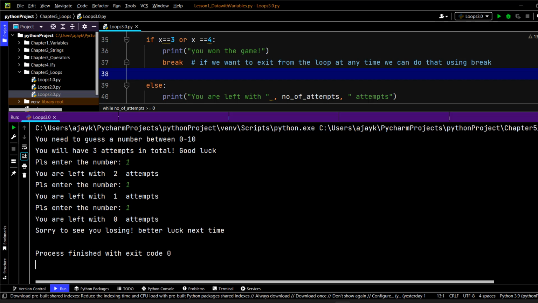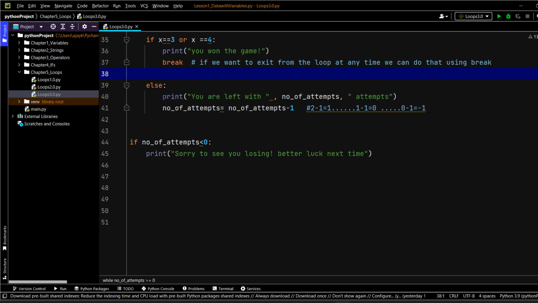Okay. Now, I have a question. In the last, when the attempt is zero, obviously when the attempts are finished, we don't want to actually say that you are left with zero attempts. It doesn't make any sense, because when the user knows that now he or she is left with only one attempt, we are unnecessarily printing this. So how can we get rid of this? At the same time, when there are still chances, then we should print this. But when it is gone, it is gone, right?